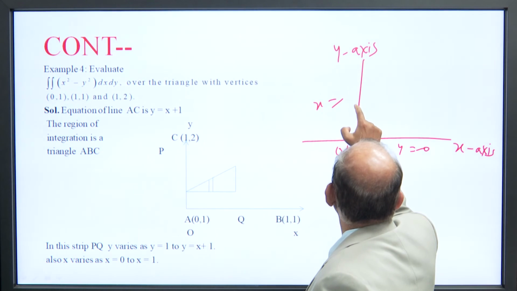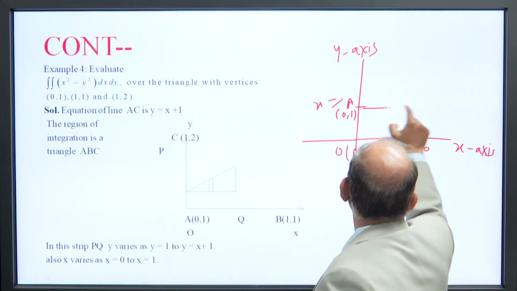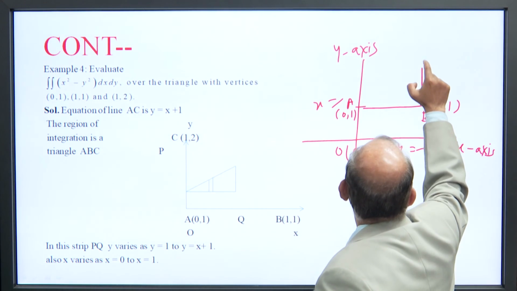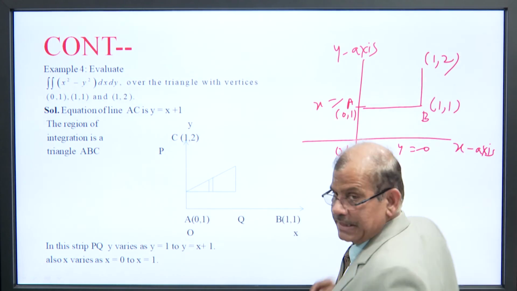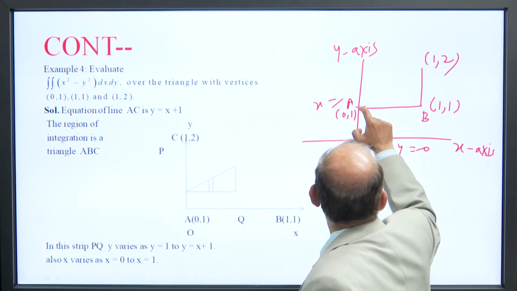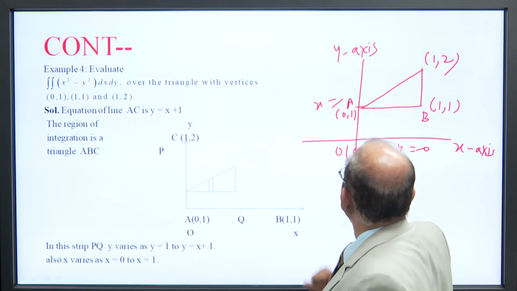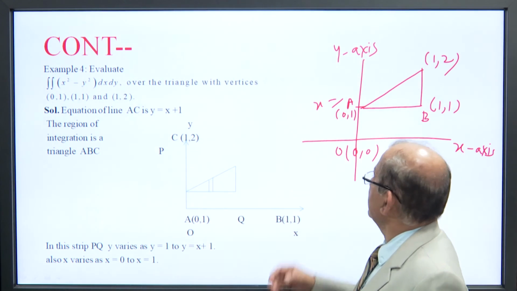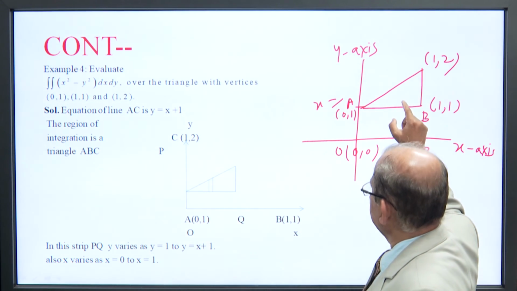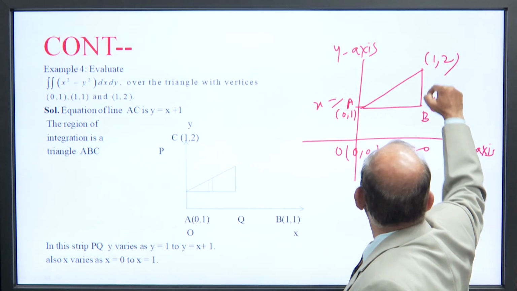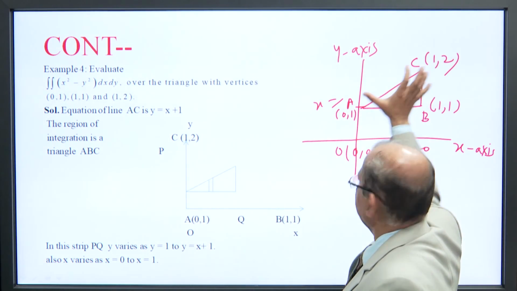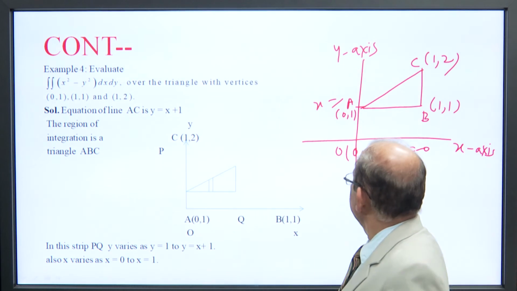The 0 1 point is A, the 1 1 point is B, and the 1 2 point is C. First we find the region of integration, A, B and C. The equation of line AC we have already discussed.